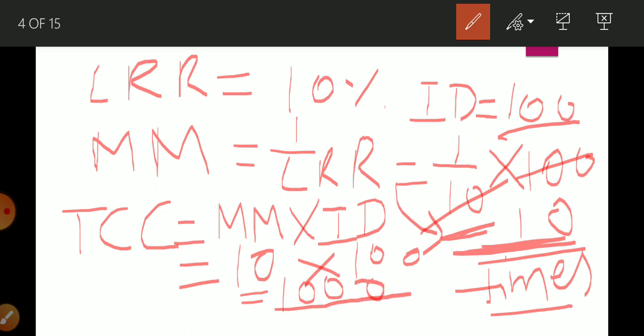Okay, so how much total credit is given by commercial bank? It depends upon the value of money multiplier. And value of money multiplier will be high when legal reserve ratio is low. Why? Because there is reciprocal relationship between money multiplier and legal reserve ratio. What we write?